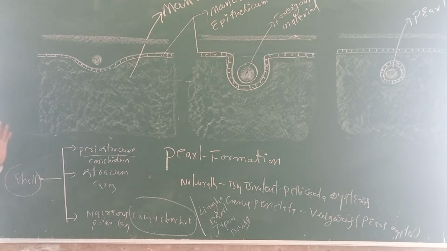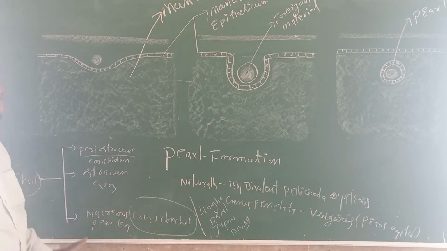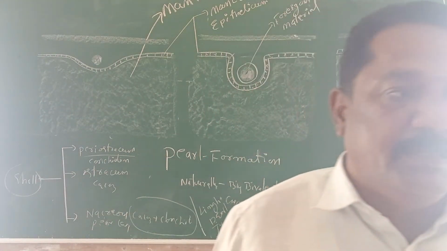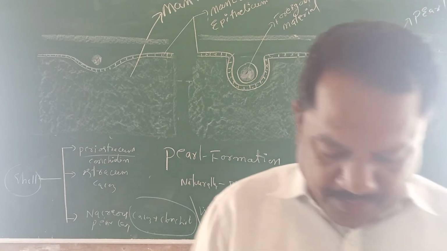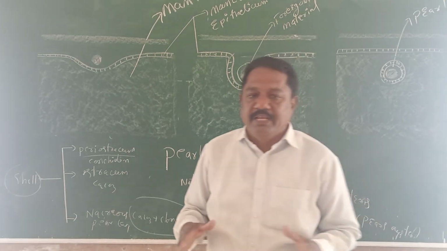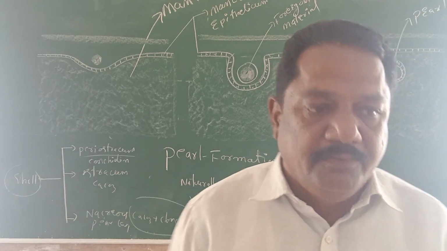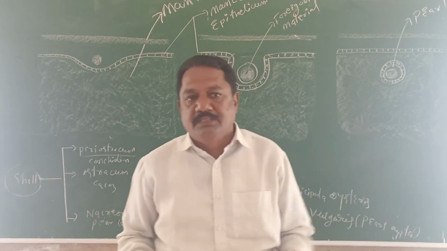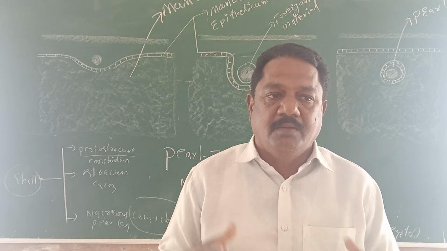Before that, the shell, as you already know, has three layers: periostracum, ostracum, and nacreous layer. The nacreous layer is called the pearl mother layer. Through this layer only, numerous uncountable secretions take place around the foreign or sandy particle, and then pearl formation goes on. That's why pearl formation is also economically important. Generally, pearls are useful in jewelry, for decoration, ornament and gift purposes. Since about 1000 years ago they have been used for decoration. Pearls are very shiny, white, bright substances.